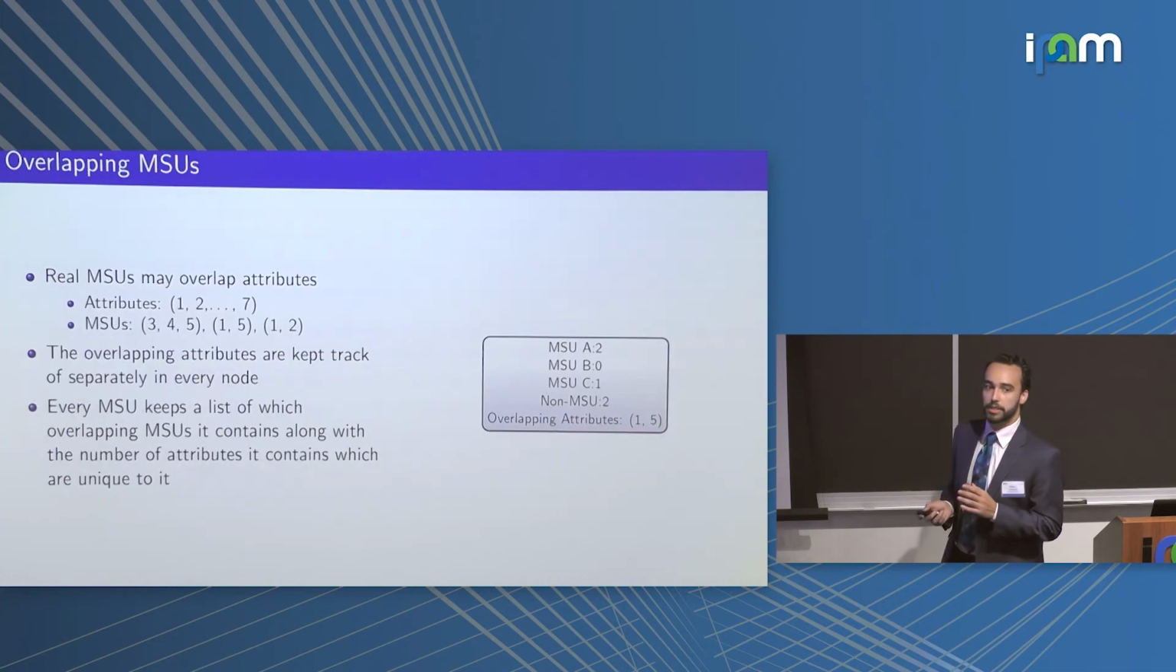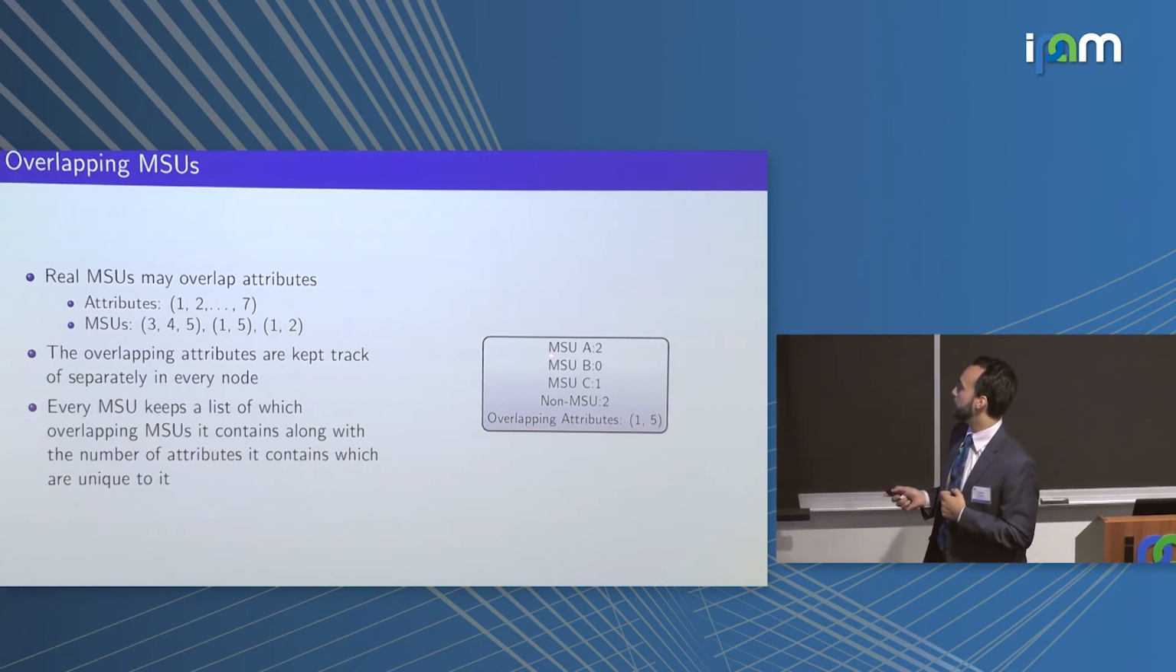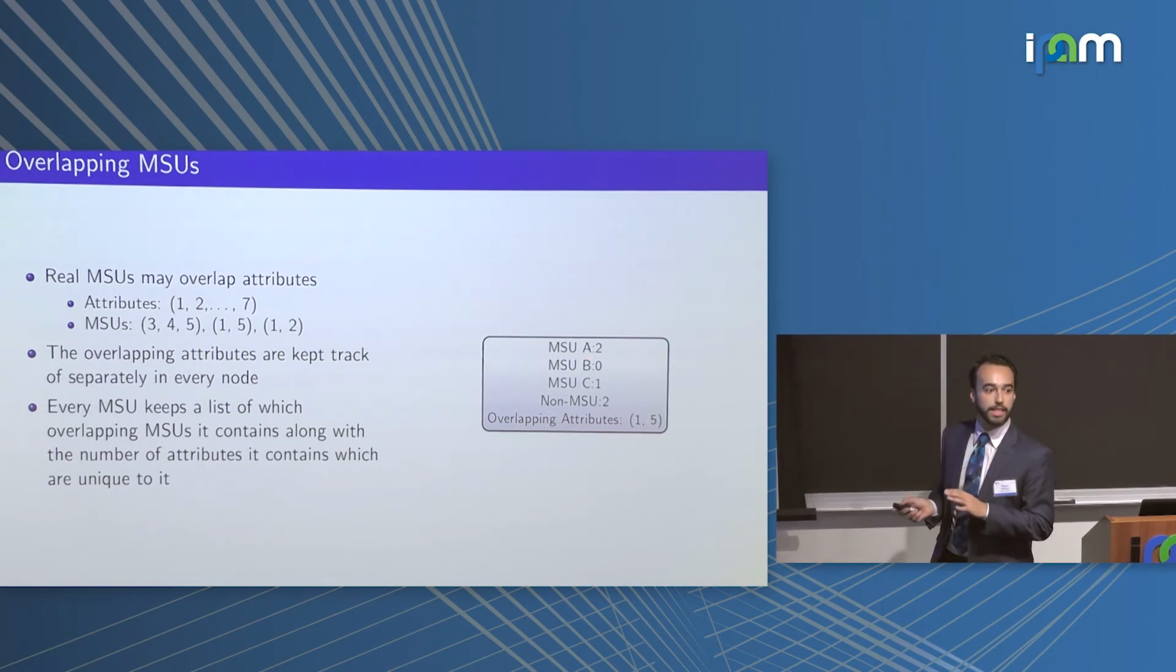But one thing that's a little bit different is that MSUs can overlap. So there can be MSUs like this. So you see here 1 and 5 are attributes that are present in more than one MSU. So we have to keep account of those differently. And the way we do that here is that for every MSU, we keep track of only the number of attributes which are uniquely only in that MSU. And then separately, we keep a list of what we call overlapping attributes. And these are just the attributes which are in more than one MSU.